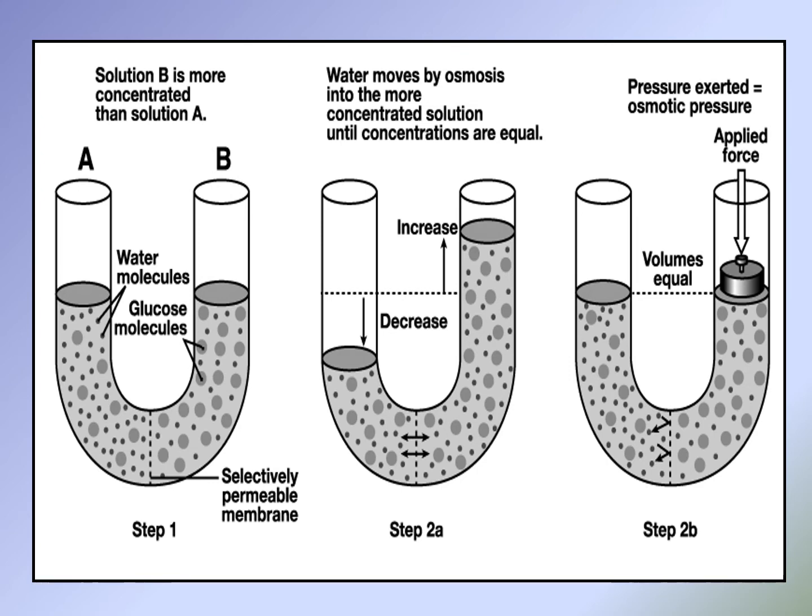This figure illustrates the movement of water by osmosis from tube B, which contains a high concentration of water, to tube A, which contains a low concentration of water. So water moves by osmosis into the more concentrated solution until the concentrations are equal.